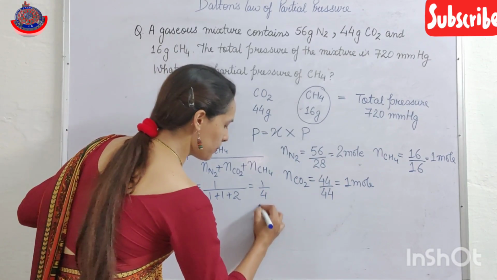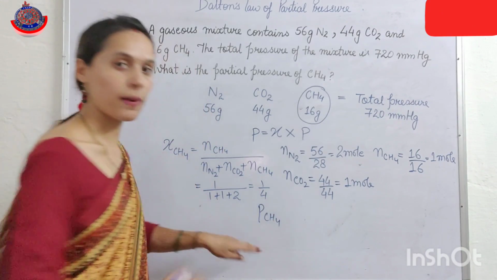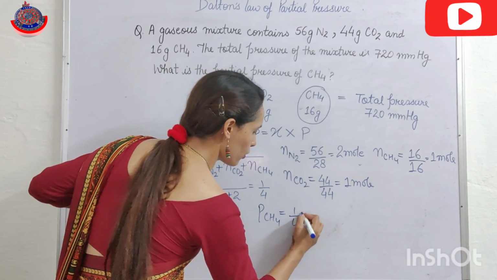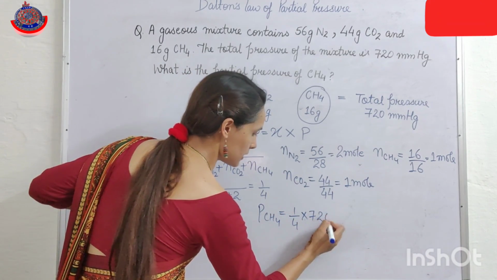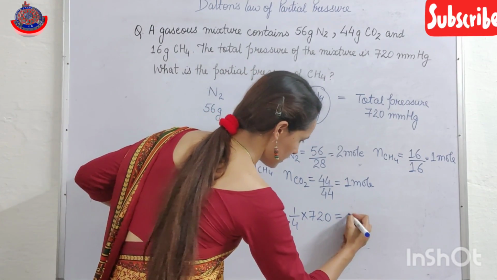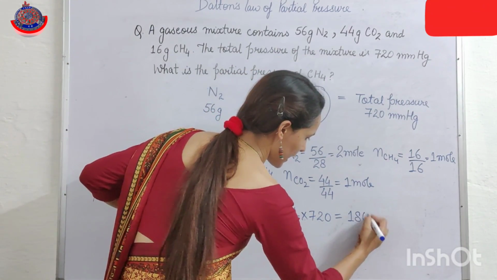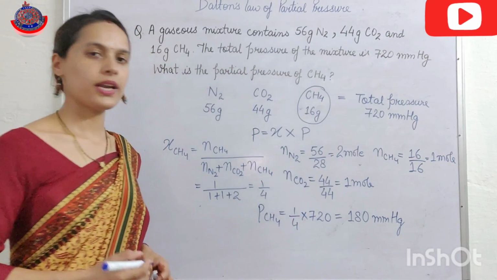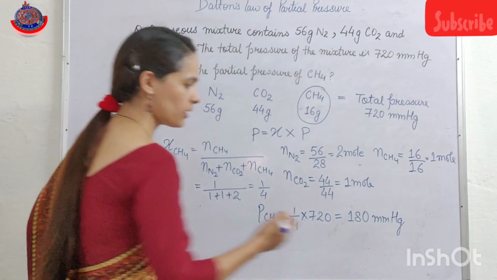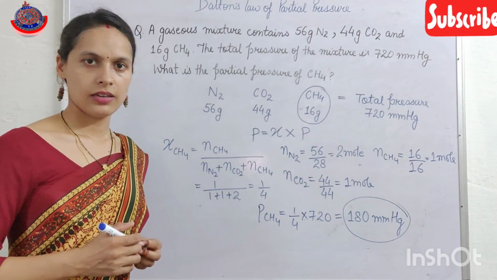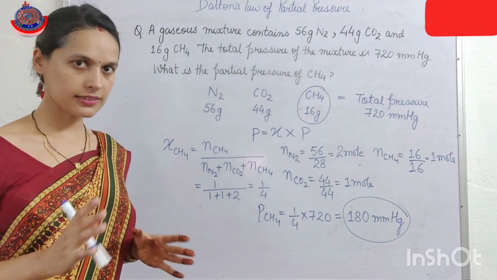So the partial pressure of methane is equal to 1 divided by 4 into 720. Clear? And if I divide this, I get 180 mmHg. So the partial pressure of methane is 180 mmHg. Clear, beta? This thing is clear.